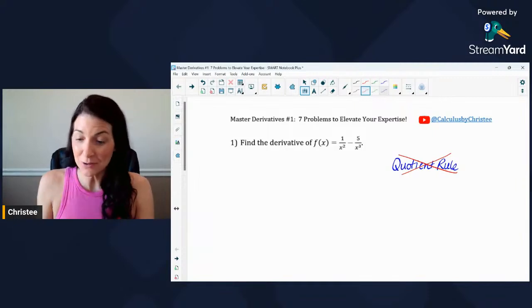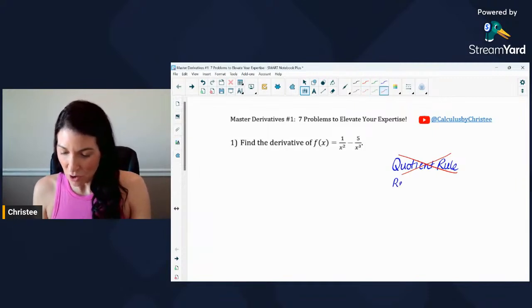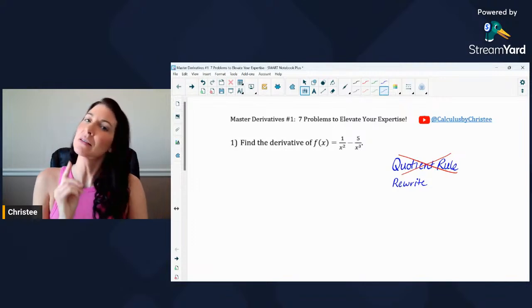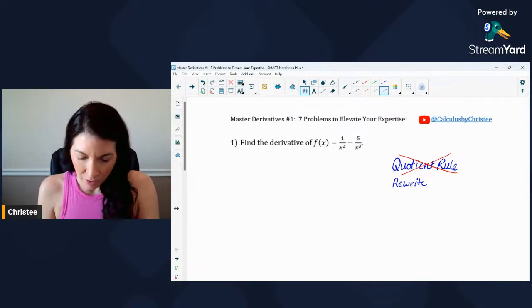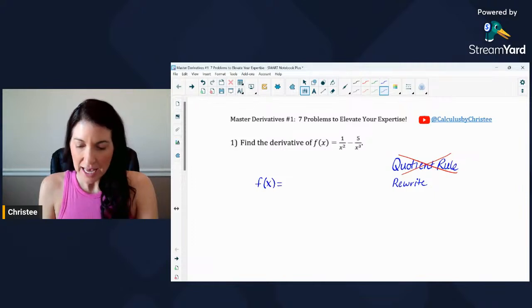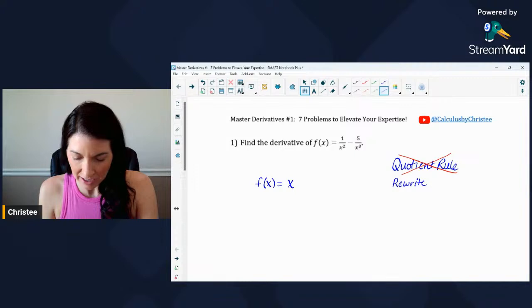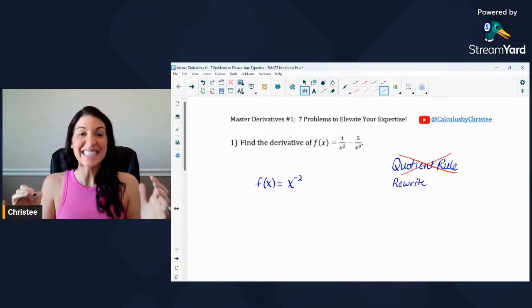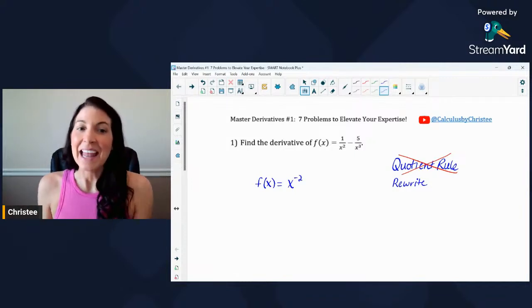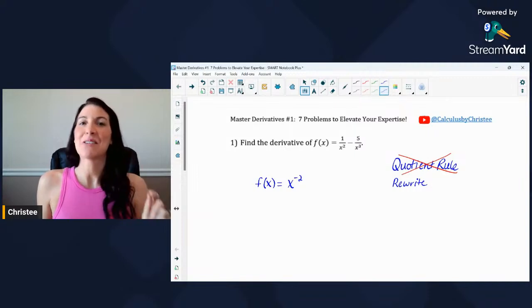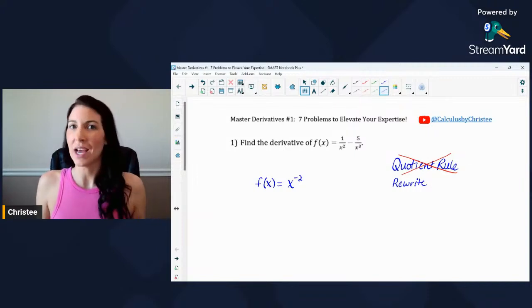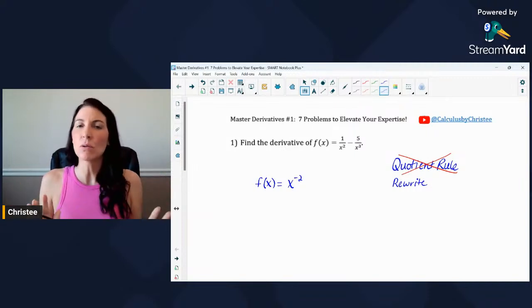What I would do instead is I would rewrite this problem first. Do a rewrite, and then taking the derivative is a whole lot easier. And the way that I would rewrite this problem is just rewrite it without fractions. So 1 over x squared, you can actually rewrite as x to the negative second, and it means the same exact thing. And rewriting it that way is going to make taking the derivative a whole lot easier. Highly recommend this. Don't do quotient rule.